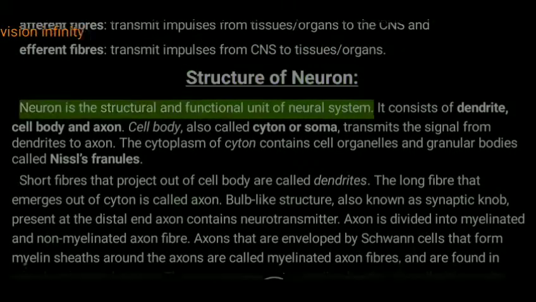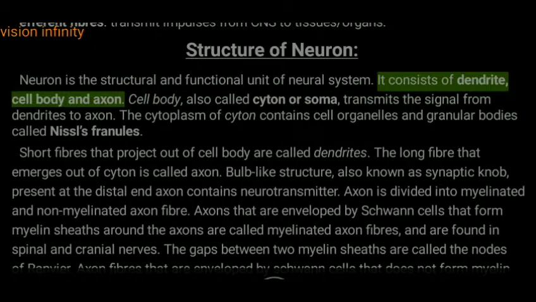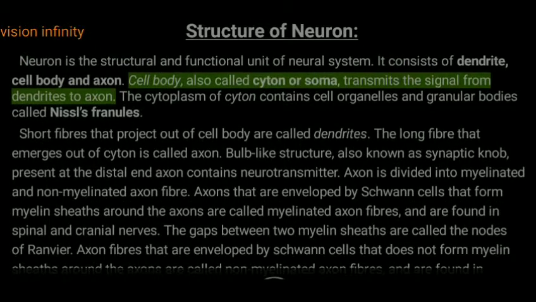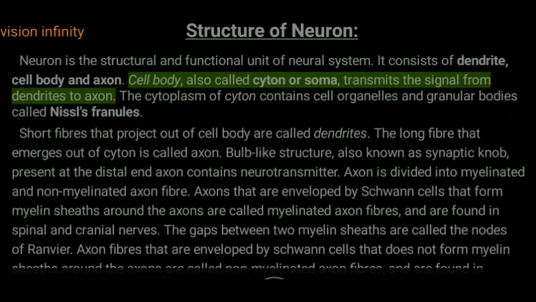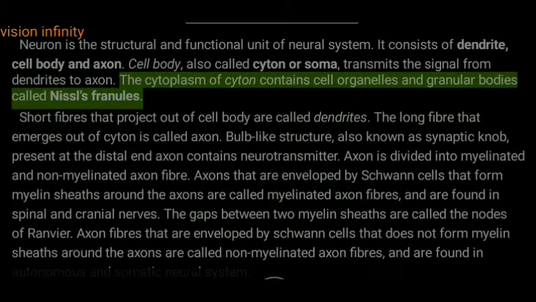Structure of neuron. Neuron is the structural and functional unit of the neural system. It consists of dendrites, cell body and axon. The cell body, also called cyton or soma, transmits the signal from dendrites to the axon. The cytoplasm of the cyton contains cell organelles and granular bodies called Nissl's granules.